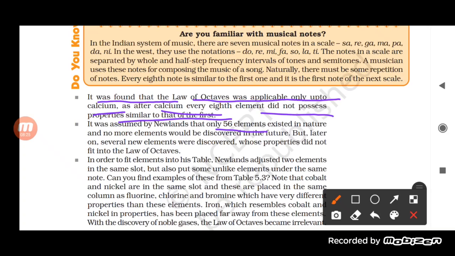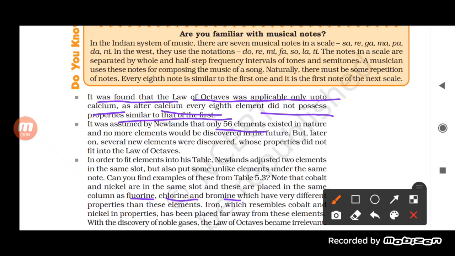Like cobalt and nickel were kept in the same slot, in the column where fluorine, chlorine and bromine are. And you know that the properties of cobalt and nickel are totally different from those of fluorine, chlorine and bromine. So their properties are very much different.